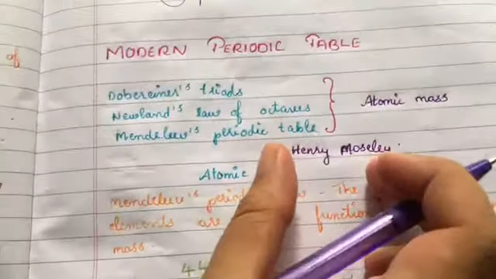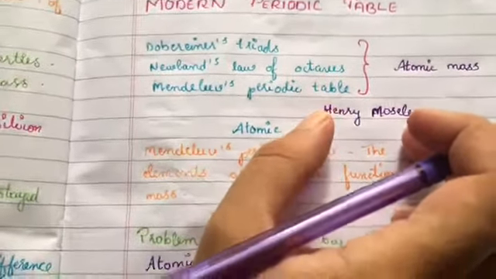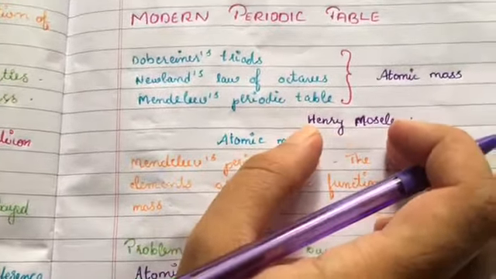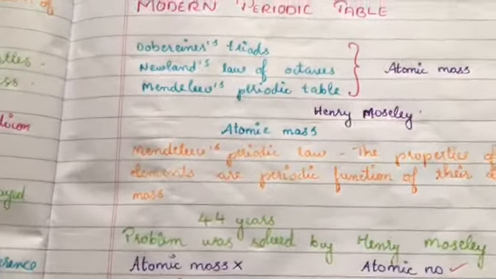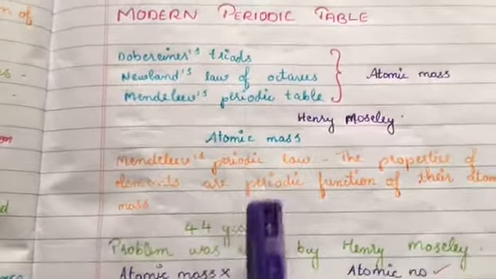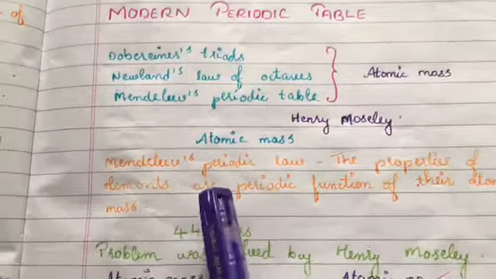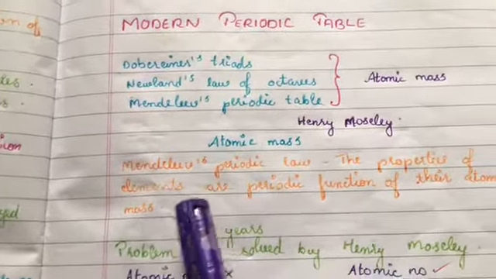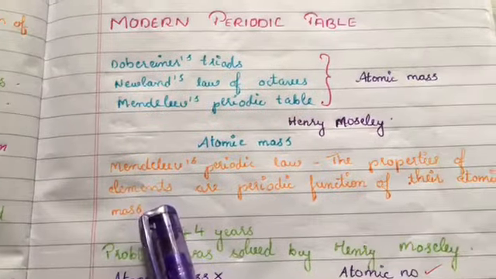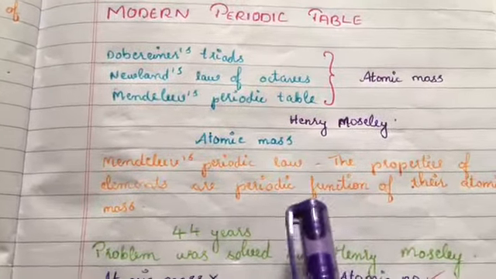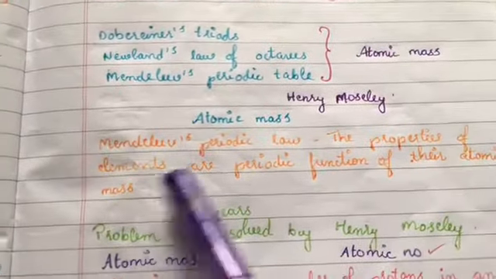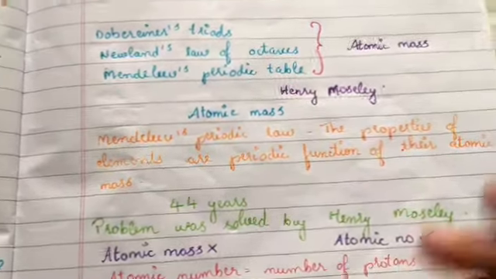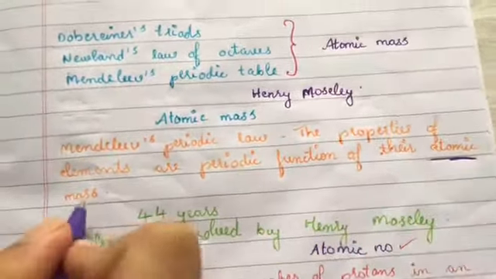This is the scientist who found our modern periodic table, and he laid the pillars of the modern periodic table. This came 44 years after the foundation of the periodic table coined by Mendeleev. What does Mendeleev's periodic law state? The properties of elements are the periodic function of their atomic mass. This should be kept in your mind.